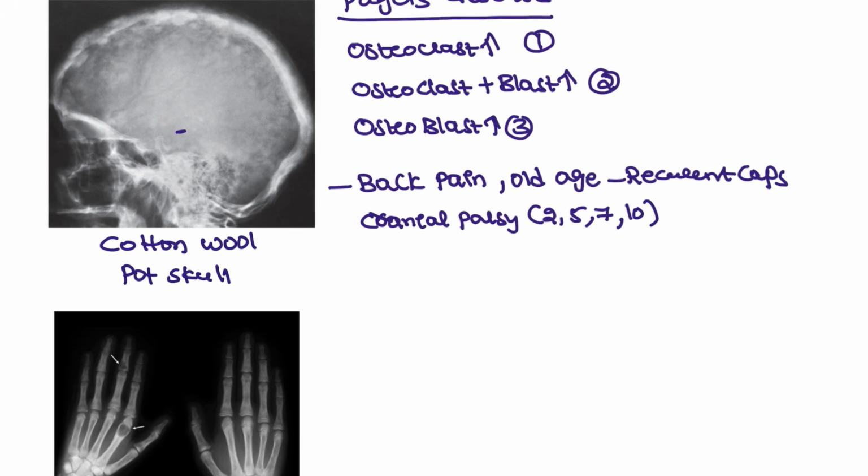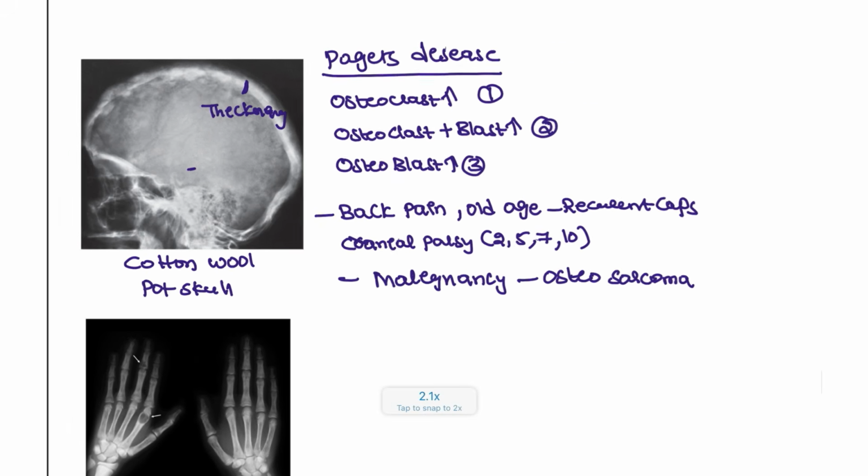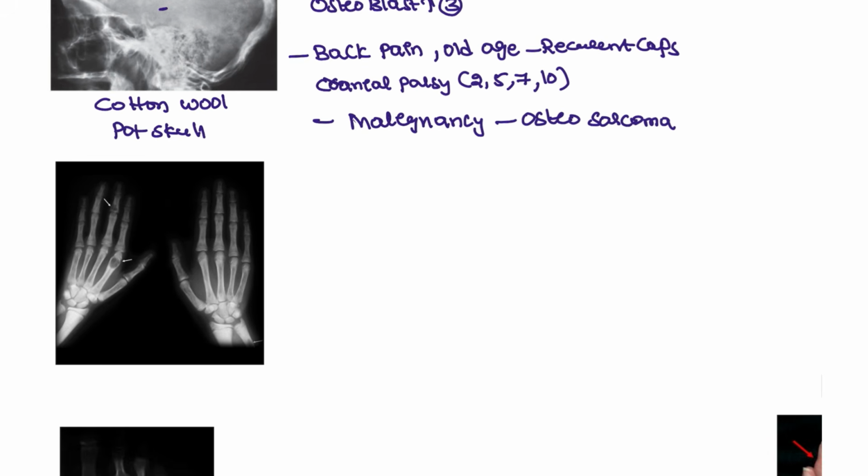The thickening will also be seen in the late stages of the patient, and it can cause malignancy. That malignancy is known as osteosarcoma. That is how the patients will be presented with Paget's disease.